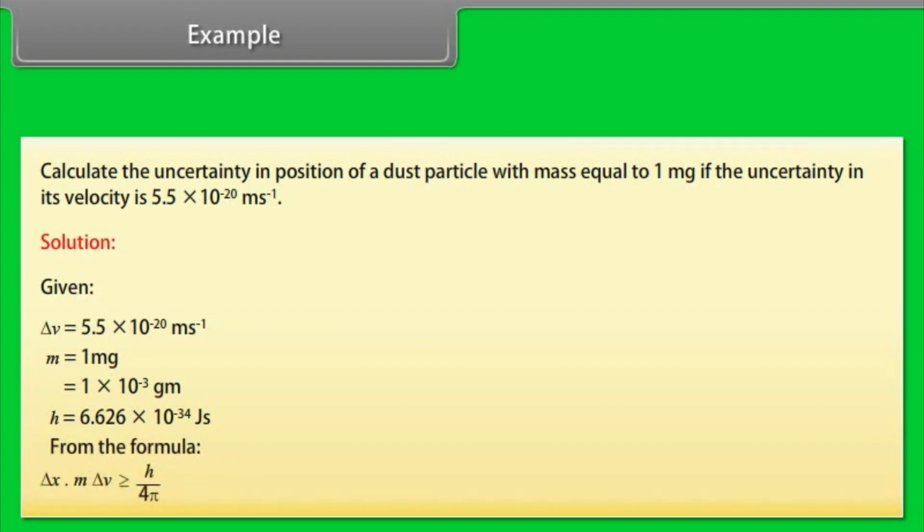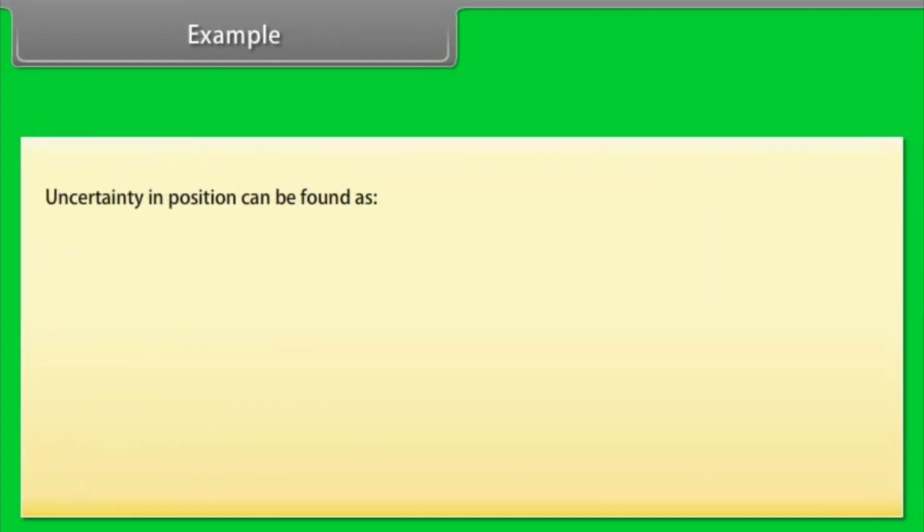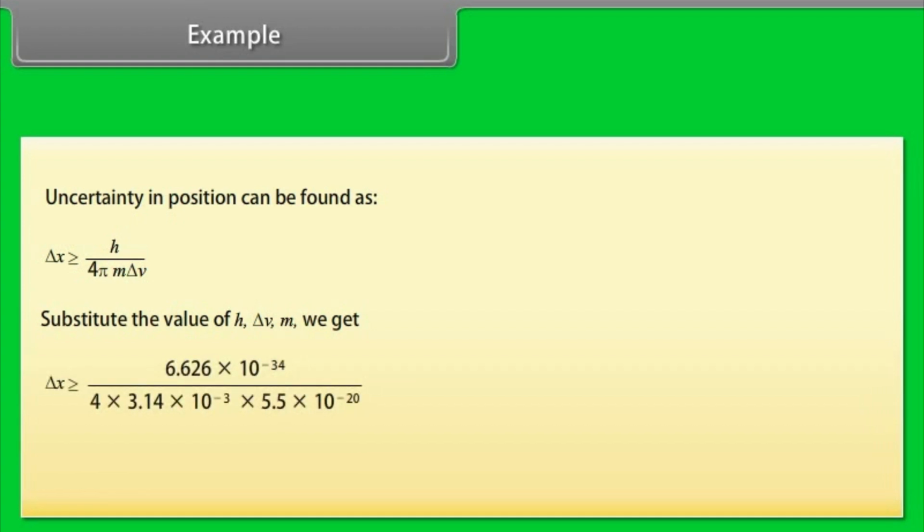From the formula, delta x into m delta v is greater than or equal to h upon 4 pi. Uncertainty in position can be found as delta x greater than or equal to h upon 4 pi m delta v. Substituting the values of h, delta v and m, we get delta x greater than or equal to 6.626 into 10 raised to the power minus 34, divided by 4 into 3.14 into 10 raised to the power minus 3 into 5.5 into 10 raised to the power minus 20. Delta x is greater than or equal to 9.59 into 10 raised to the power minus 13 meter.